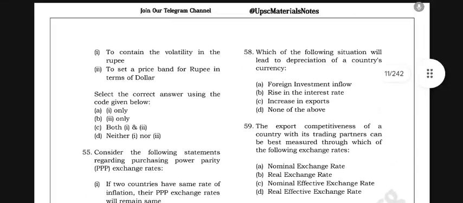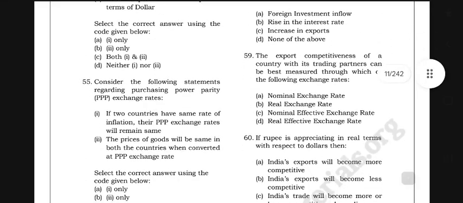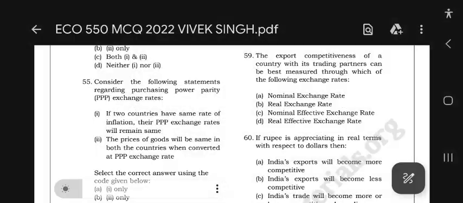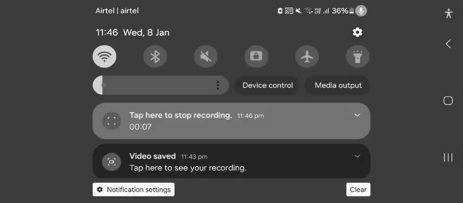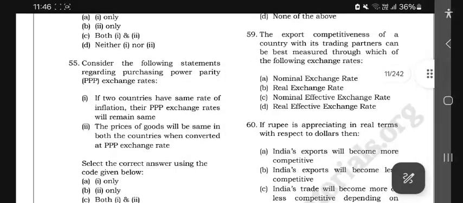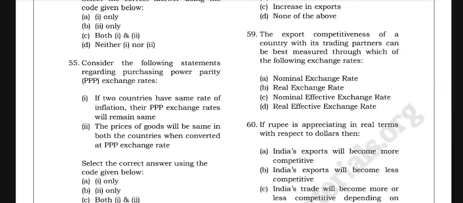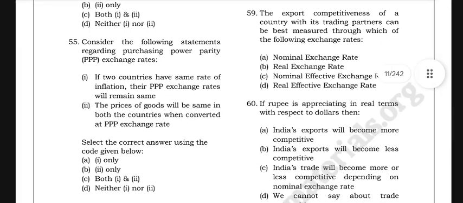Okay, and next we have the 55th question. Consider the following statements regarding the purchasing power parity, PPP, exchange rates.